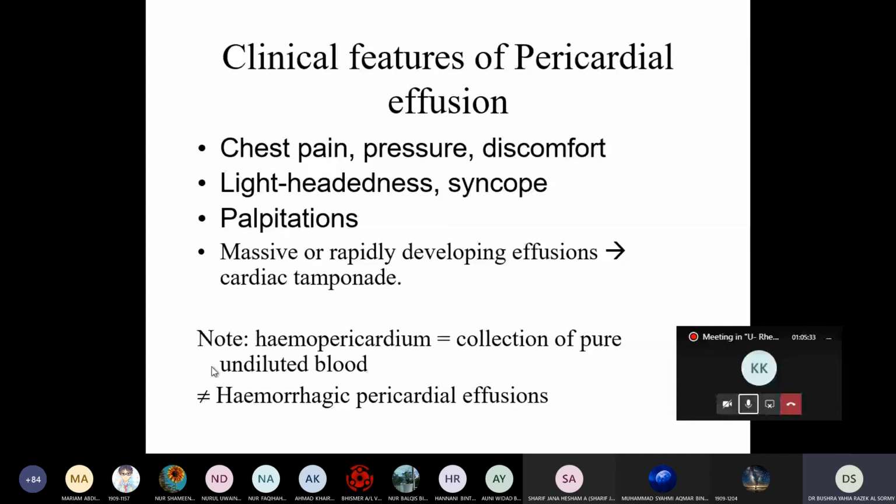Hemopericardium is a collection of pure undiluted blood. This is what we call hemorrhagic pericardial effusion, in case of either trauma or metastasis of a tumor.